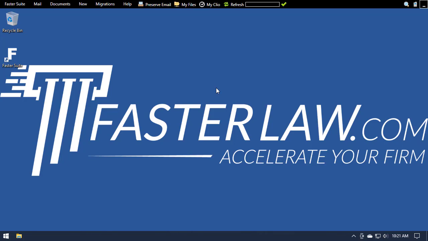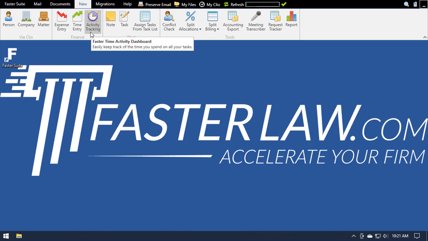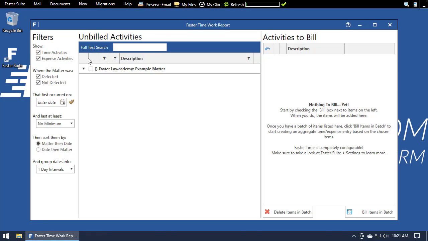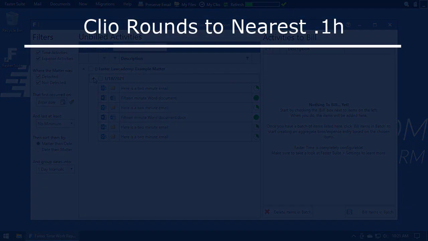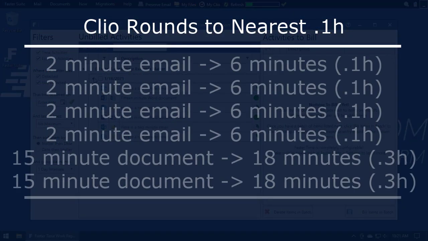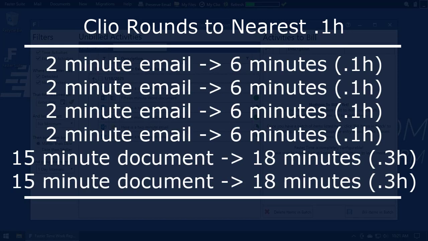If I open my FasterTime work report by going to New on the Faster ribbon and clicking the Activity Tracking button, we'll see that I have 4 email activities that each lasted 2 minutes and 2 document activities that each lasted 15 minutes. I have Clio configured to round time entries to the nearest 0.1 hours, so if I were to create these entries manually and separately through Clio, each email would round to 0.1 hours and each document entry would round to 0.3 hours for a total of 1 hour.